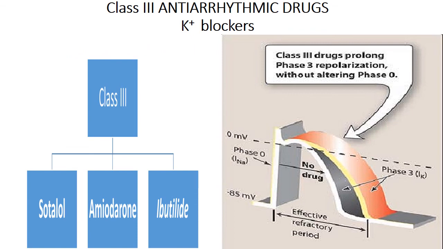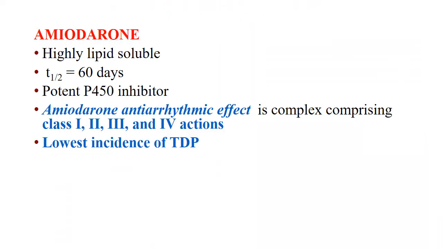Now, the class 3 antiarrhythmic drugs are potassium channel blockers. Class 3 drugs prolong the phase 3 repolarization without changing phase 0. Class 3 drugs include sotalol, amiodarone, and ibutilide. Amiodarone is highly lipid soluble. Half-life is 60 days, and it is a potent CYP450 inhibitor.